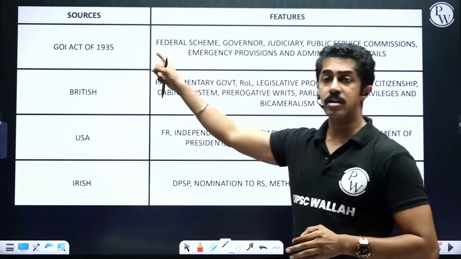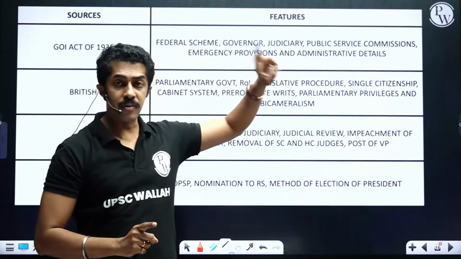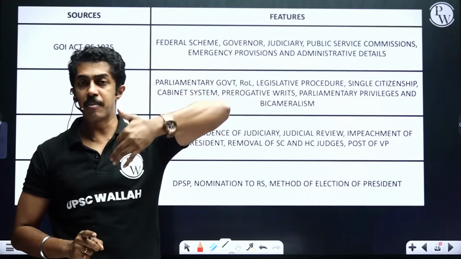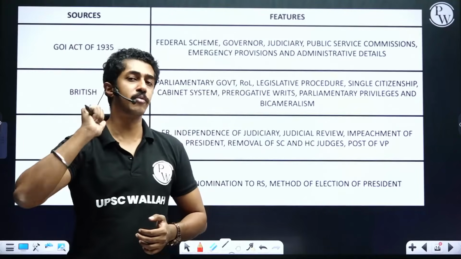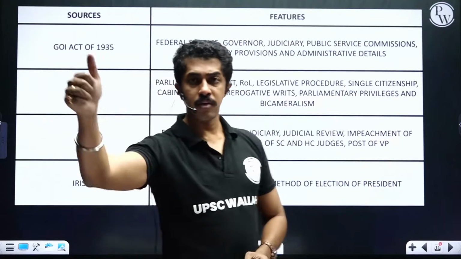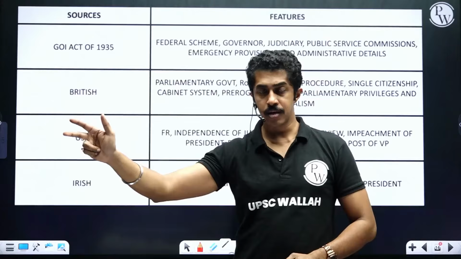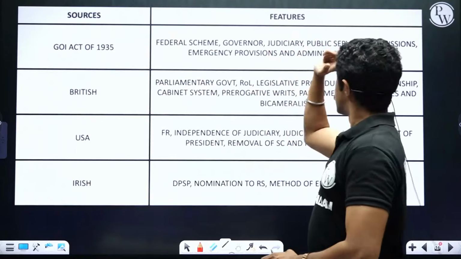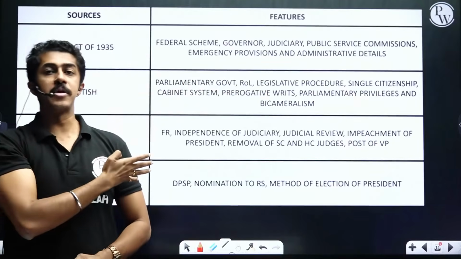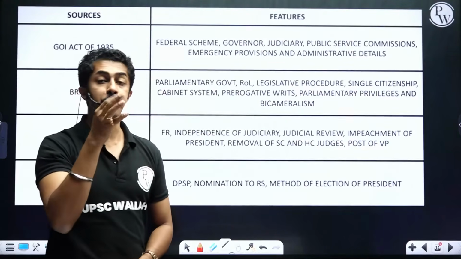Once again, federal scheme, governor, judiciary, then public service commission, emergency provision, administrative details. 6 things.